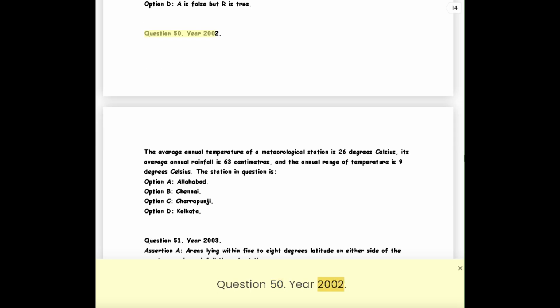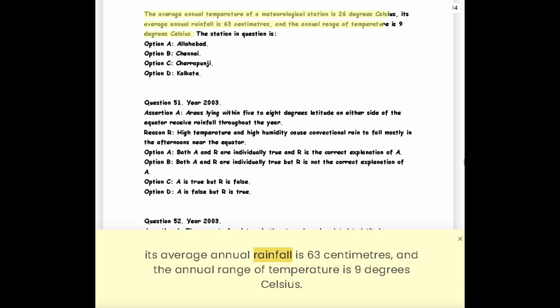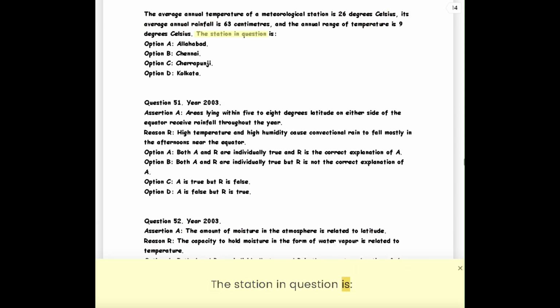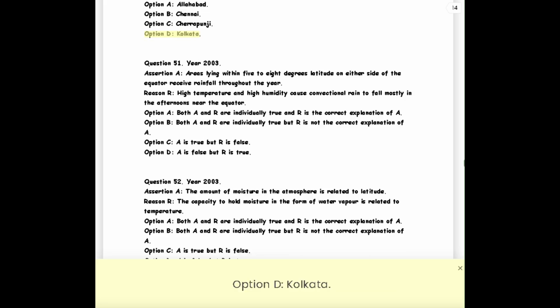Question 50. Year 2002. The average annual temperature of a meteorological station is 26 degrees Celsius, its average annual rainfall is 63 centimeters, and the annual range of temperature is 9 degrees Celsius. The station in question is Option A, Allahabad. Option B, Chennai. Option C, Cherrapunji. Option D, Kolkata.